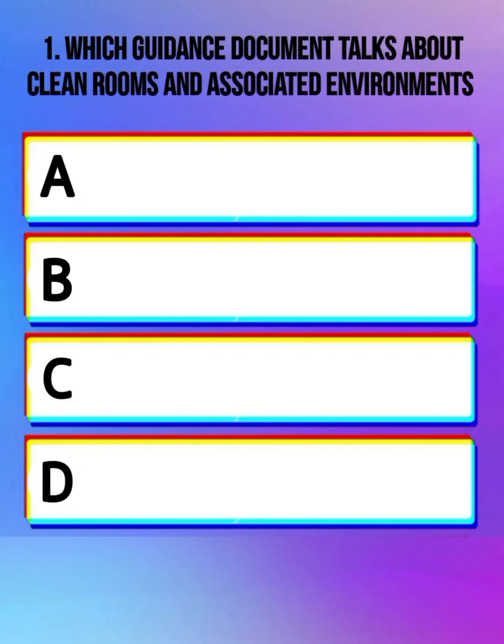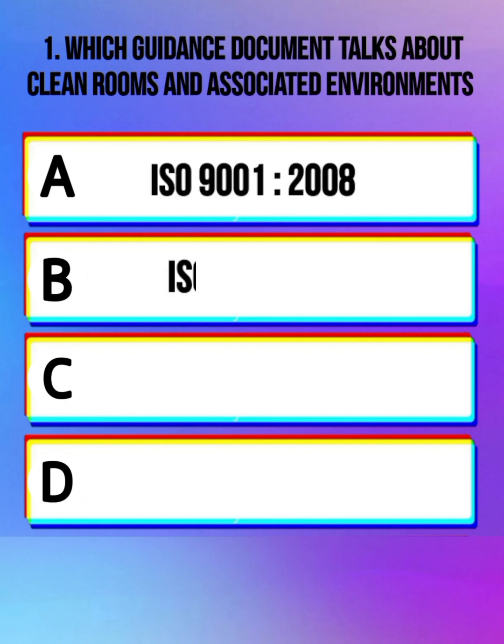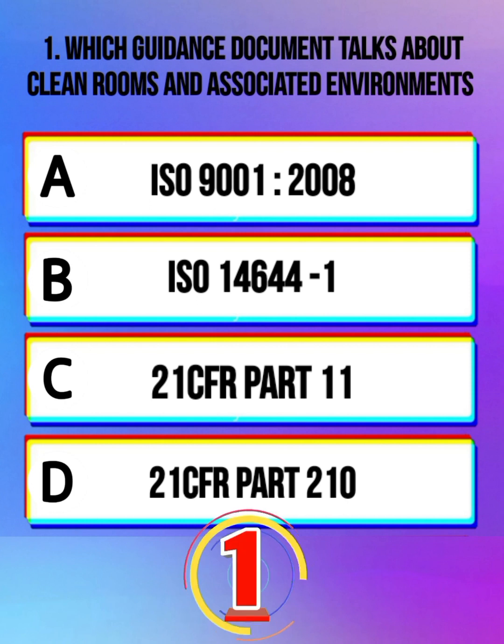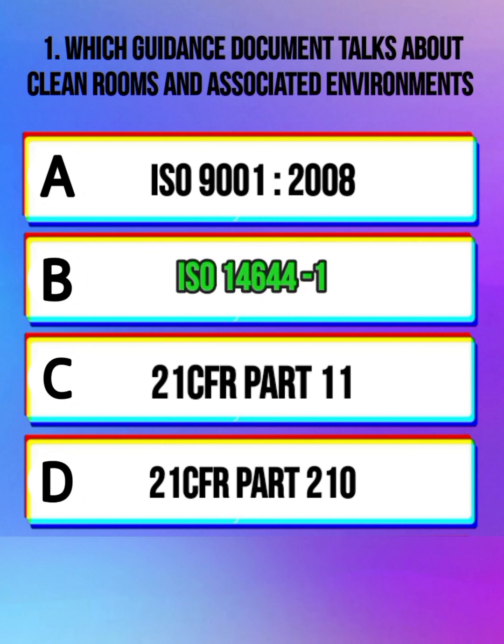Which guidance document talks about clean rooms and associated environments? ISO 9001-2008, ISO 14644-1, 21 CFR Part 11, 21 CFR Part 210. Correct answer is ISO 14644-1.